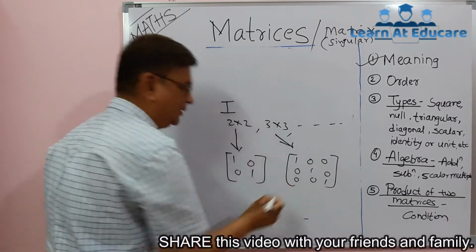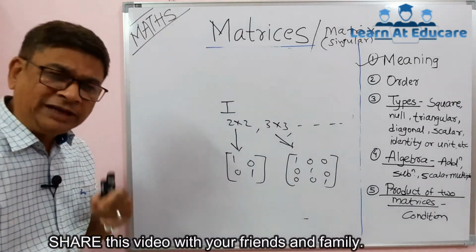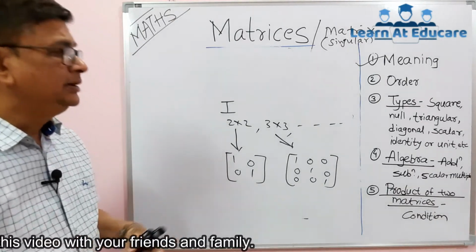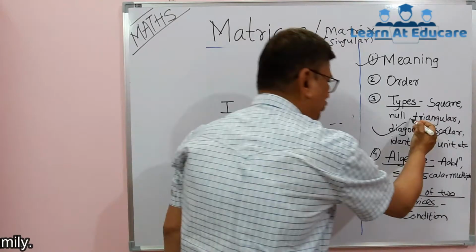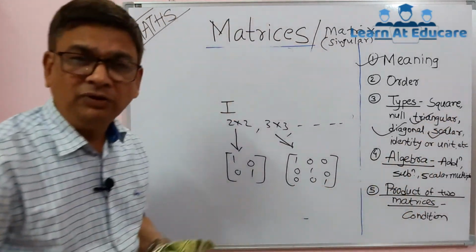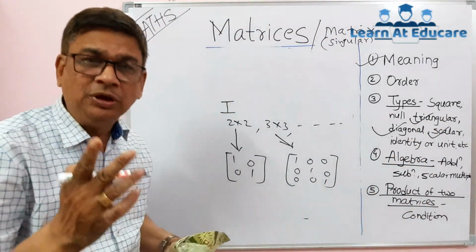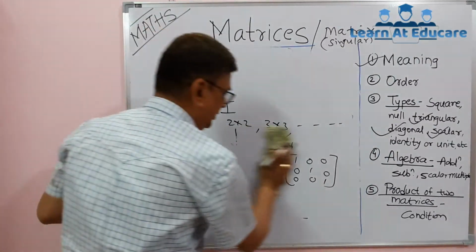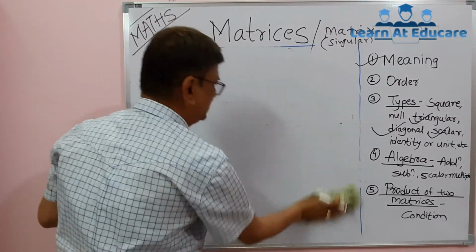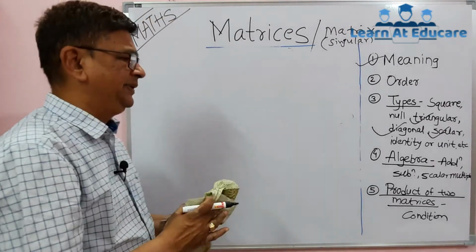There are a few more types of matrices like diagonal matrix, scalar matrix, and triangular matrix. Triangular matrix is of two types, lower triangular matrix and upper triangular matrix. We will take that in the second part of this matrix video.